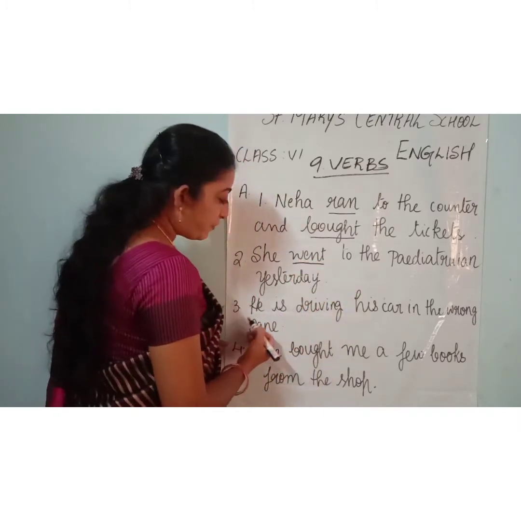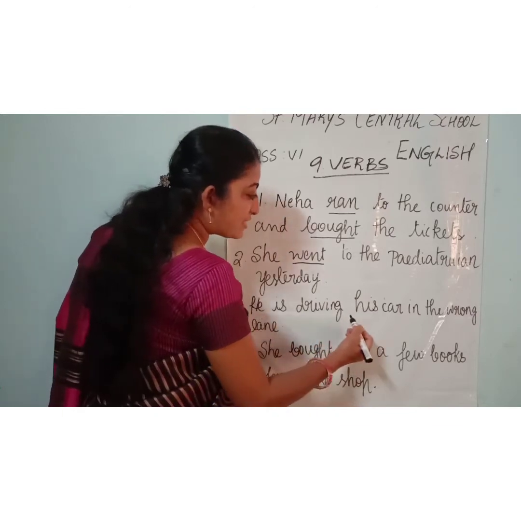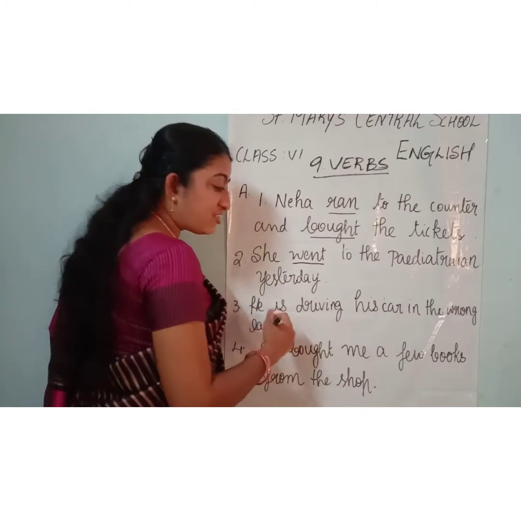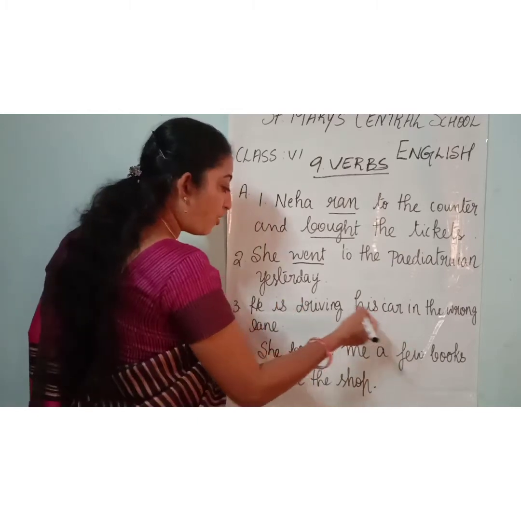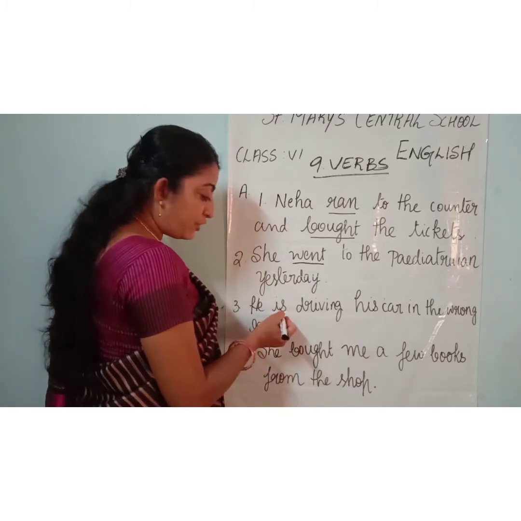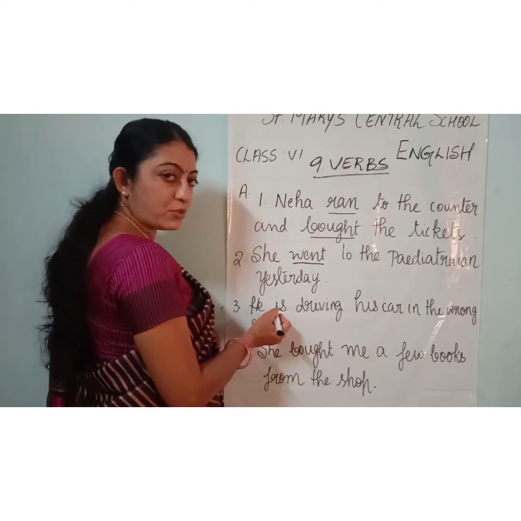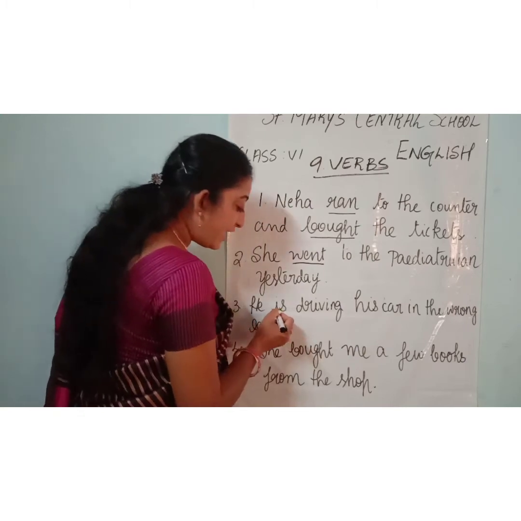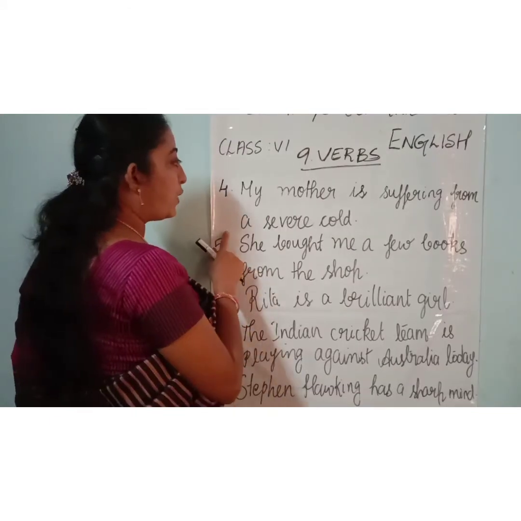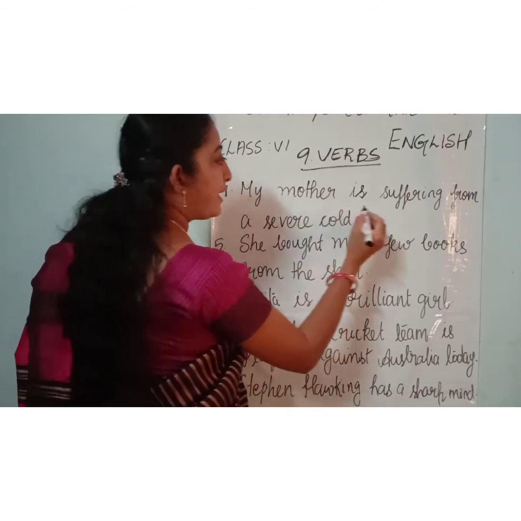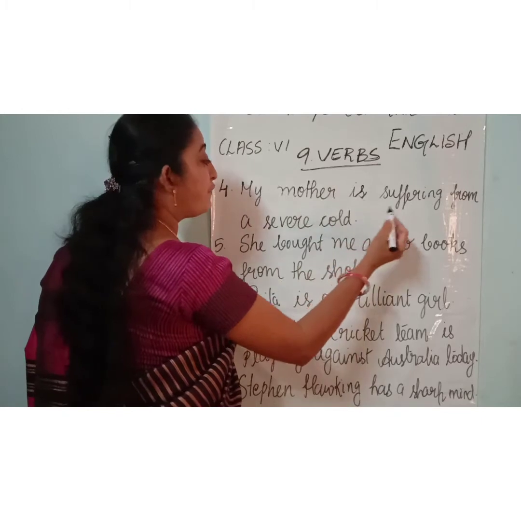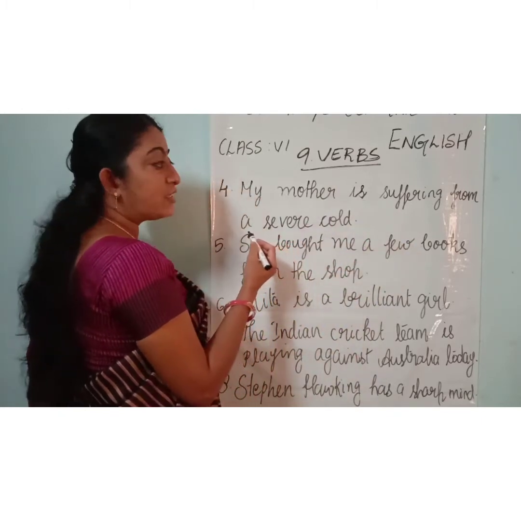Now the third one. He is driving his car in the wrong lane. What is he doing? What is the action done by him? He is driving. But here you should underline the auxiliary verb also. Is driving is the verb. Then the fourth one. My mother is suffering from a severe cold. So what are the verbs here?